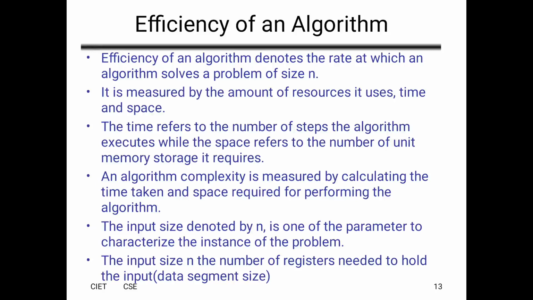The time complexity is measured by calculating the time taken, and space complexity is measured by the space required for performing the algorithm. Network consumption is the amount of network, Wi-Fi or net, consumed to execute the algorithm.